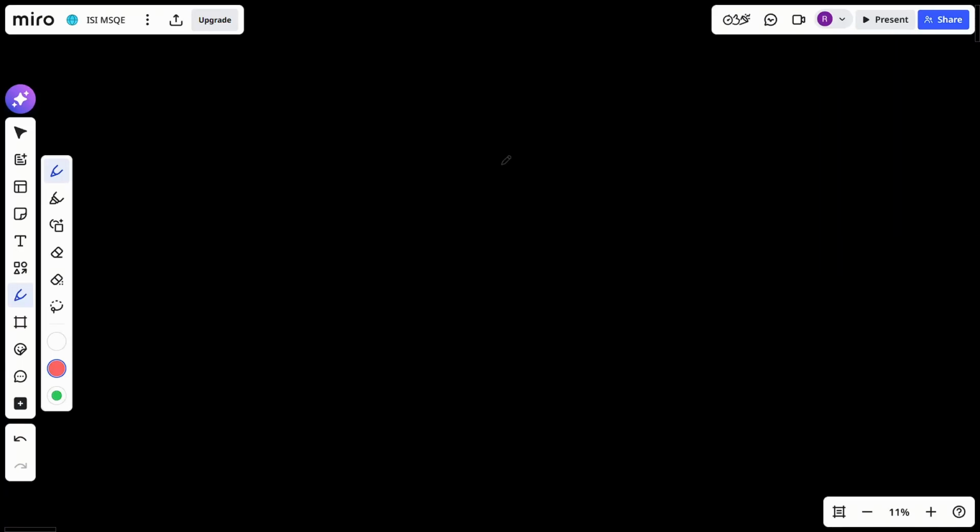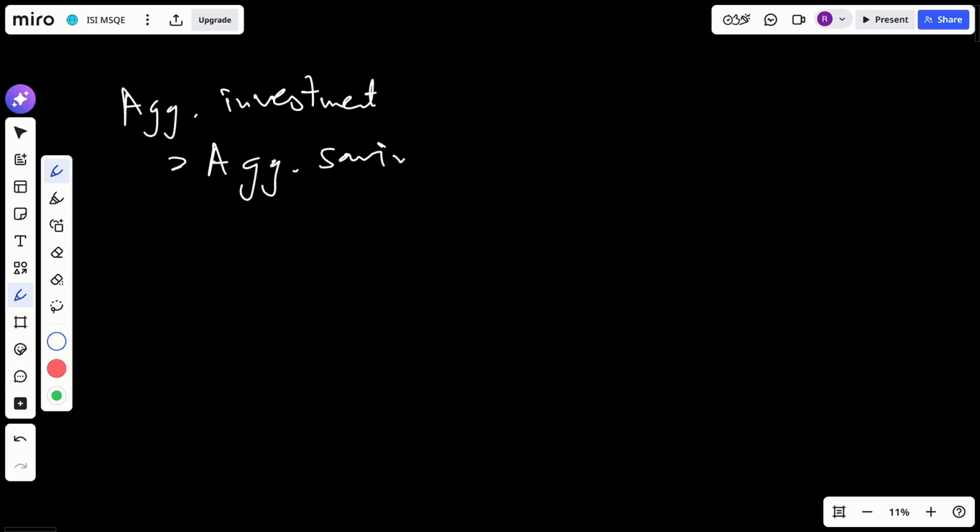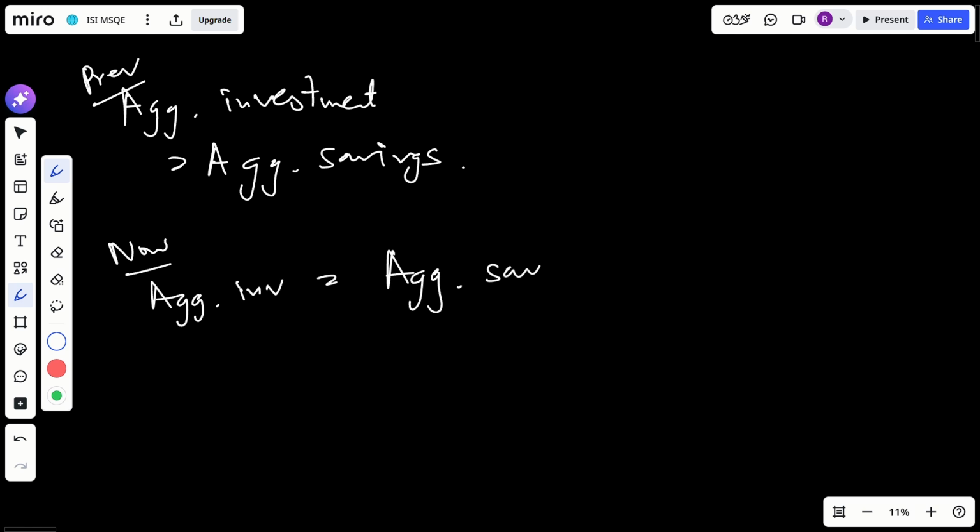Initially, in the previous question, our aggregate investment was equal to the aggregate savings which we found out, right? This was in the previous question, but now aggregate investment will be equal to aggregate savings plus government investment.